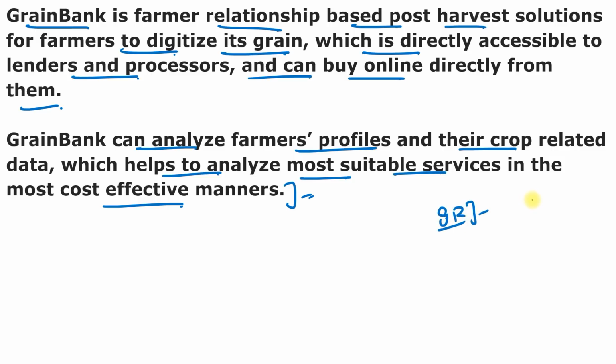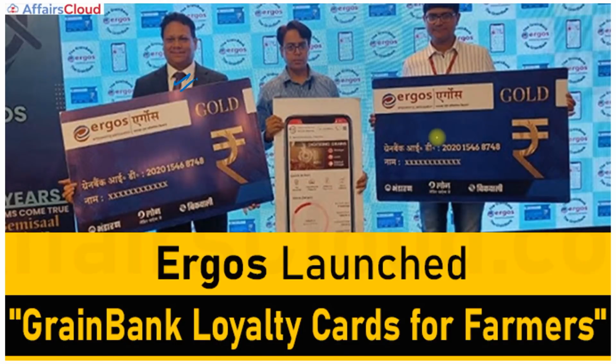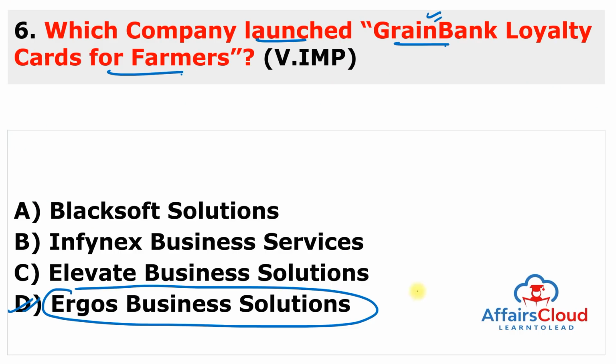And it connects through several financial technology companies and gives farmers access to digital payments, predicts prices through the price intelligence platform, which is an artificial intelligence based tool. And it has also weather sensing tools that enable GrainBank operation in the most effective manner. So you have to remember this GrainBank platform is basically launched by Argos Business Solution, and it is first of its kind in India, which is started by this company Argos Business Solution. And this is a Bihar, or you can say Patna based organization.